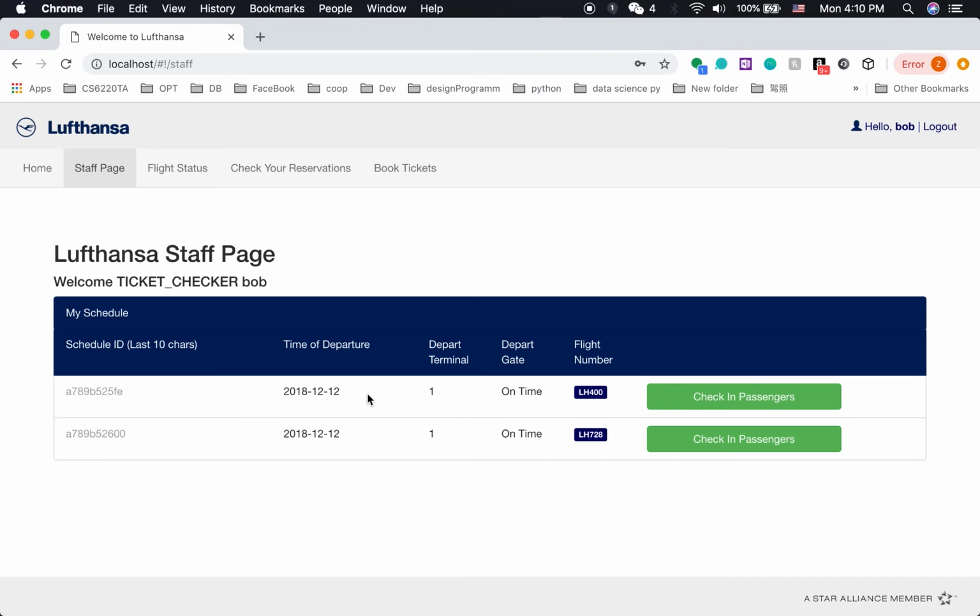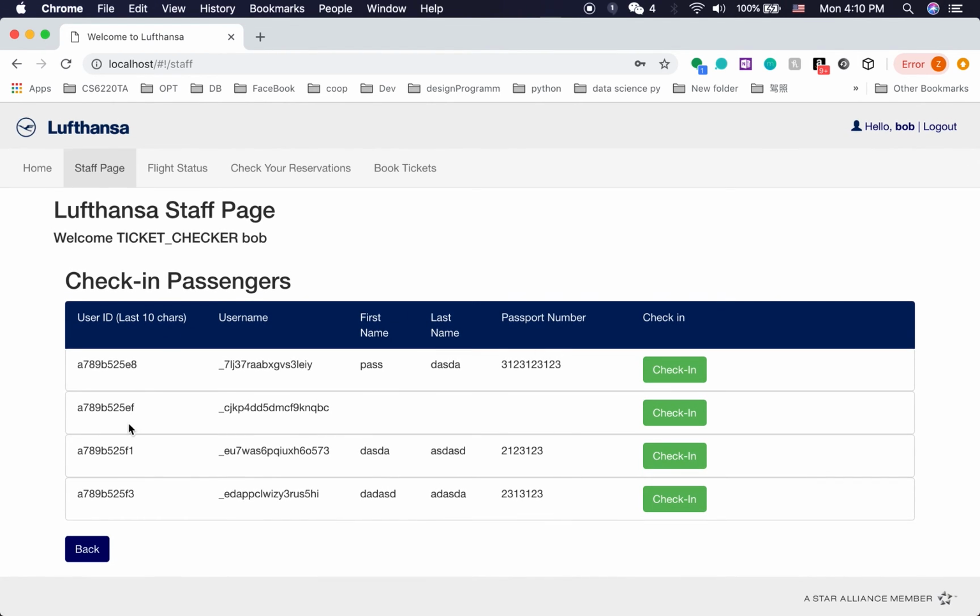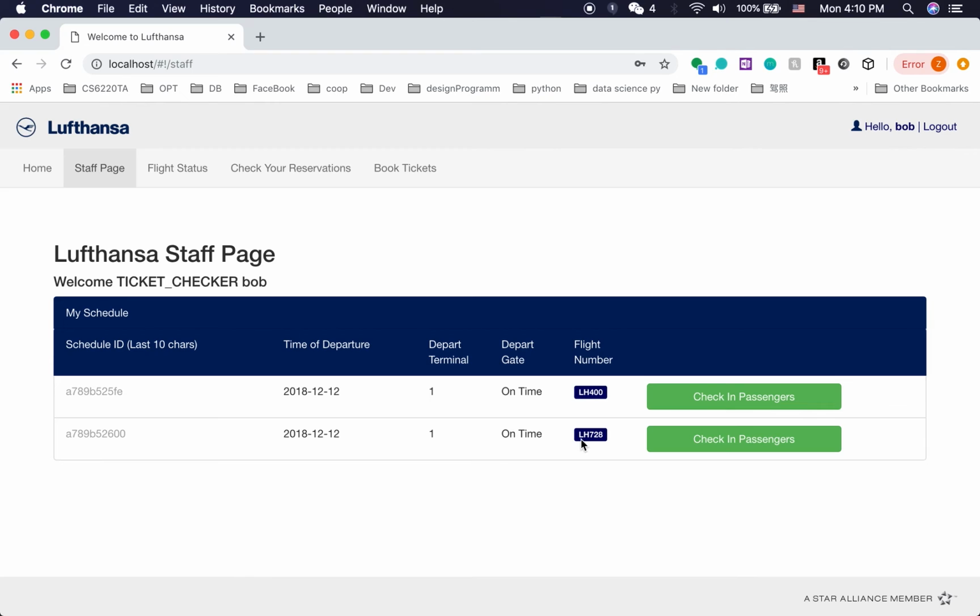So as a ticket checker, Bob can check his schedule, like his schedule for flight number LH400 for December 12th. He can check in passengers. Here is a passenger for this. See the passport. Let's check. Can check another list of passengers in another schedule.